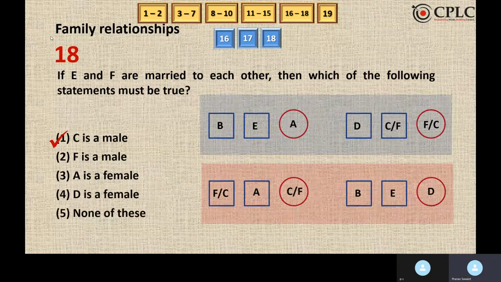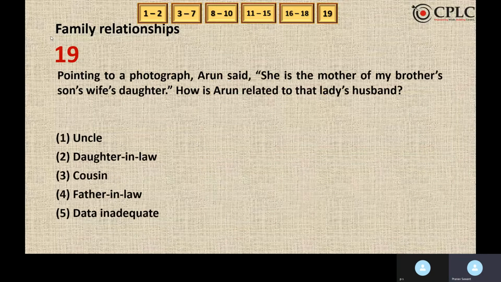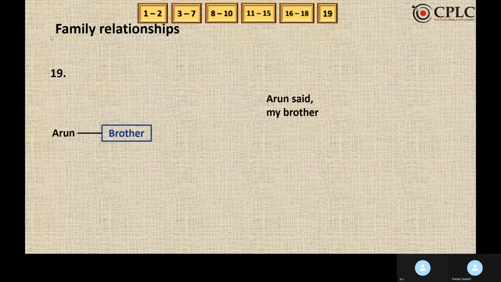Moving to the next question. Pointing to a photograph, Arun said, "She is the mother of my brother's son's wife's daughter." How is Arun related to that lady's husband? In such types of questions, we have learned one thing: we'll start from "my". Now, "my" means Arun because Arun is saying something. So, "my" refers to Arun.